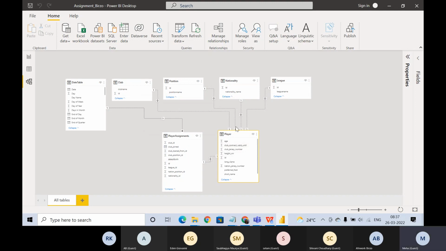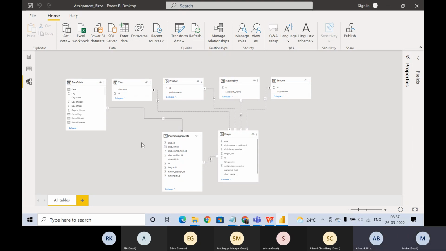If you pull nationality name and, let's say, ID and club joined, then also it will work, because the filter is flowing from here. So we don't need to create a separate relationship with each of these tables to player assignment. The way this filter is flowing, we will get all the information.